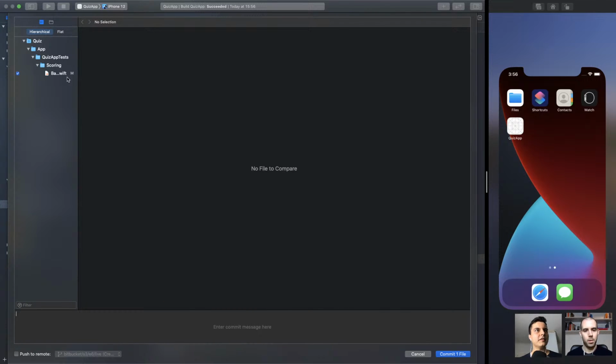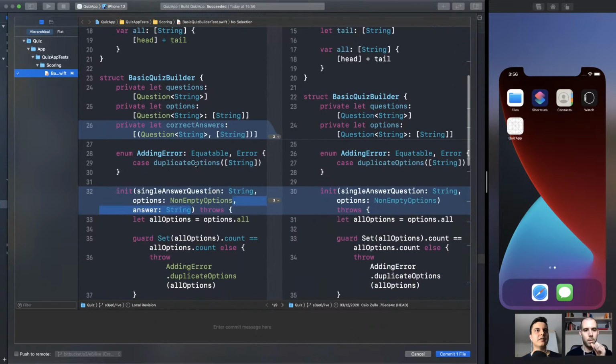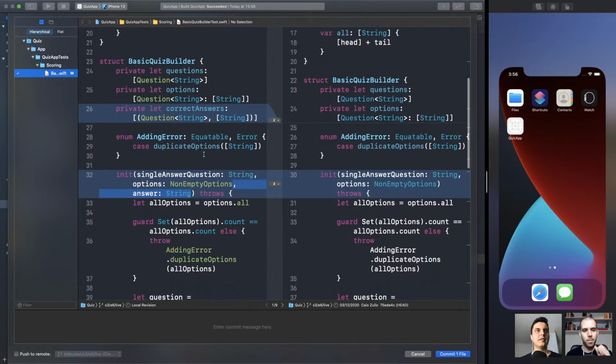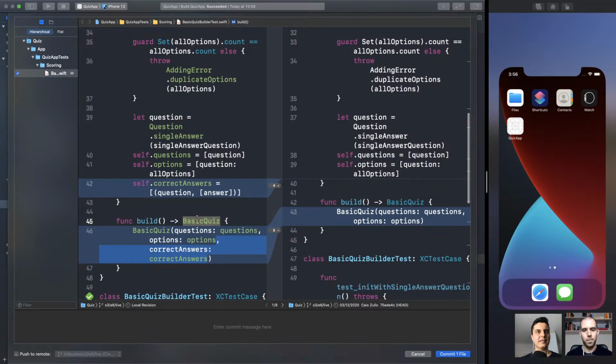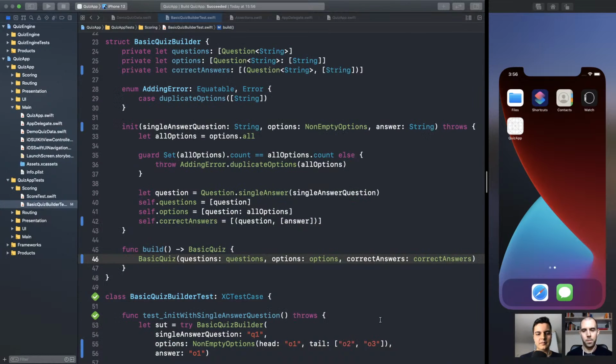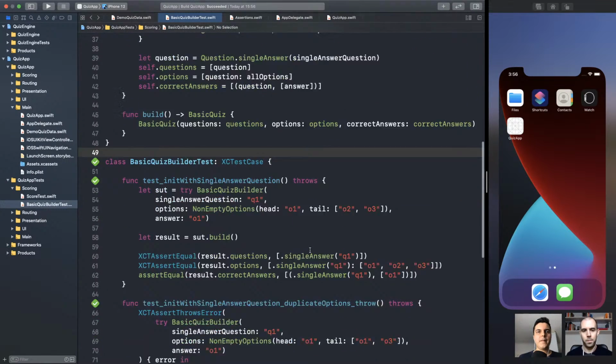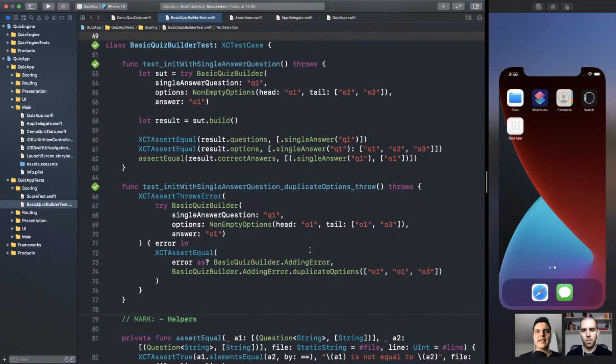As you can see here, our builder is starting to collect all the data it needs to build the basic quiz data, protecting the invariants. So let's commit. Enforce that every single answer question has a single and only answer. All right. There is another invariant we need to protect here.